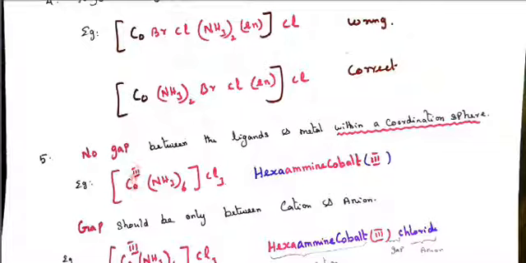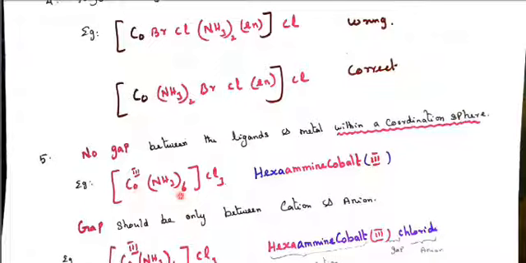These Roman numerals are enclosed in a closed bracket. So hexaamine cobalt, Roman numeral 3, enclosed in a closed bracket. So within the square bracket, first we should say the cation.